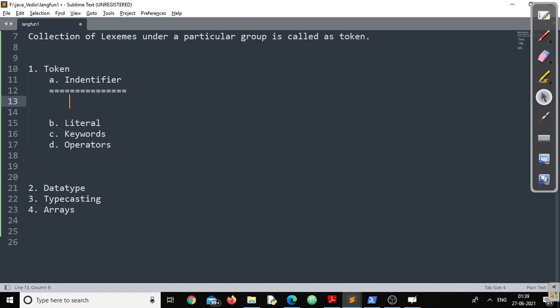Now the first and the biggest question is, what are identifiers and why are these identifiers required? If you can recall, just earlier I shared with you, every programming language, it may be Java, maybe Python, or forget about programming languages, let us talk about English.